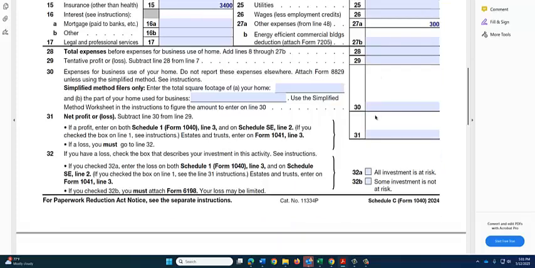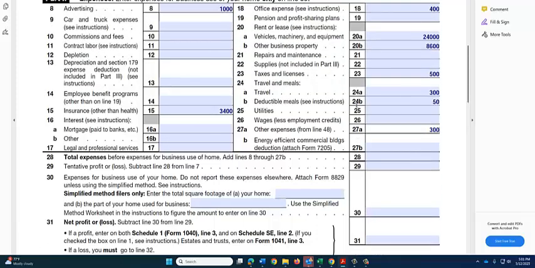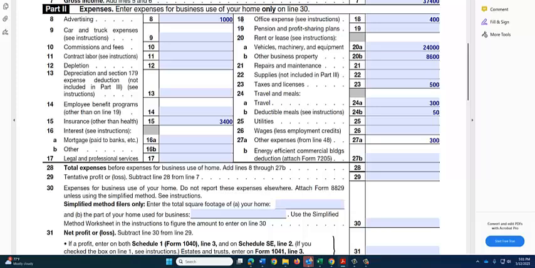Okay, now we're going to add all of our expenses up. The advertising, the insurance, office expense, the rent for his truck, the rent for his office, the taxes, the travel, the meals, and the other expenses. And we add those up, we'll get $38,550.